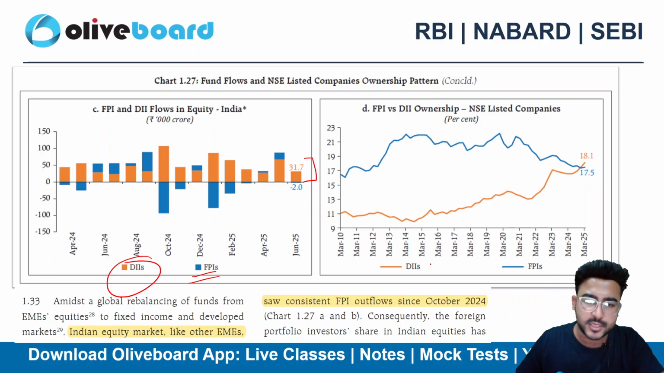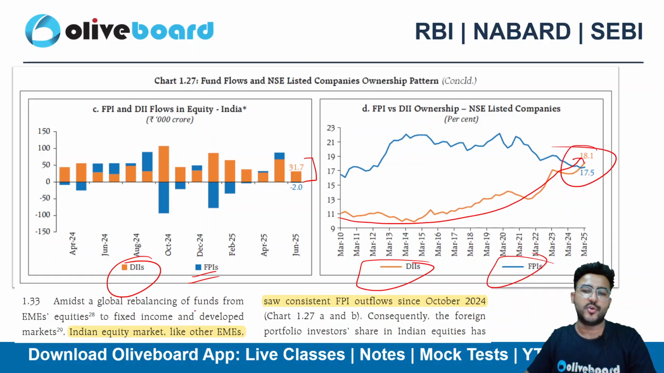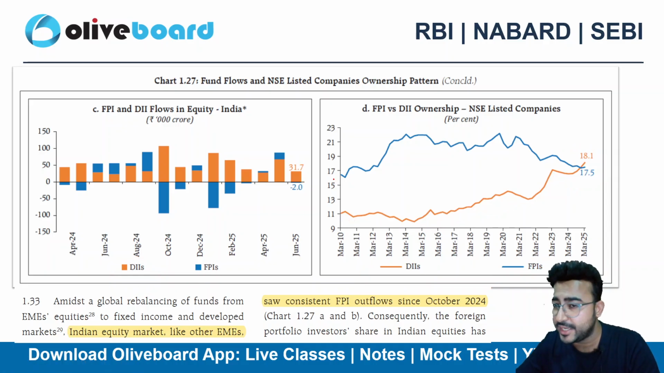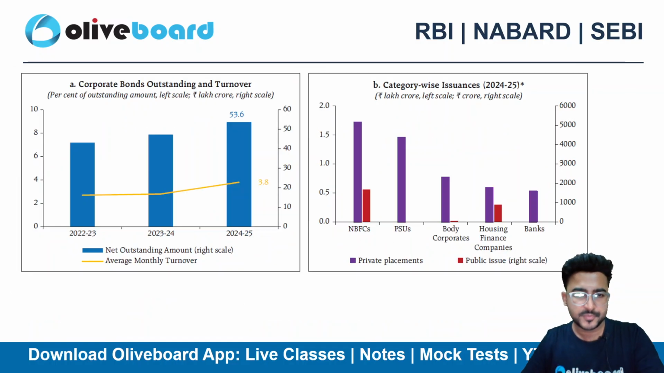If I talk about DII versus FPI, we can see that DIIs have already invested more than the FPIs, right? Earlier, FPIs used to invest a lot of money in the Indian market, in the NSE listed companies. However, the story is opposite as of now.